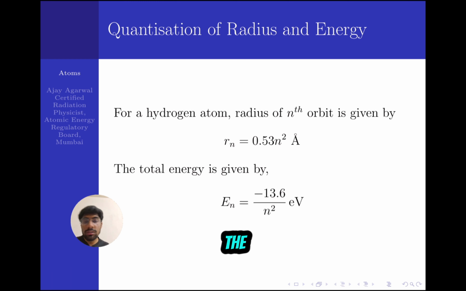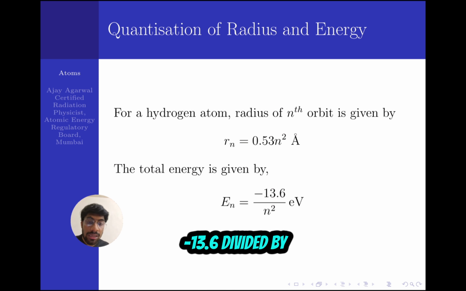Using classical physics and his quantization principle, he proposed that for a hydrogen atom, the radius of the nth orbit is given by 0.53 times n square angstrom, where n is the principal quantum number taking positive integer values. So n can be 1, 2, 3, 4, 5 up to infinity, and the total energy of the electron in that particular orbit is given by minus 13.6 by n square electron volt.